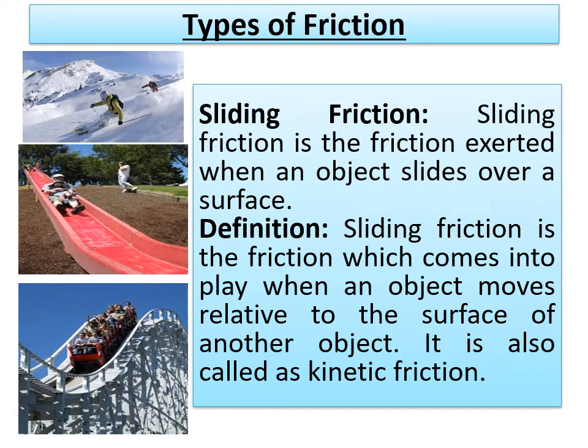We can call this friction by another name. It is also called kinetic friction. We learn about kinetic friction in the higher classes. Kinetic means the bodies which are in motion. Here the body, whatever we are observing, is in motion with respect to one surface. So that's why it's named kinetic friction. We will learn about kinetic friction in ninth standard and higher classes.